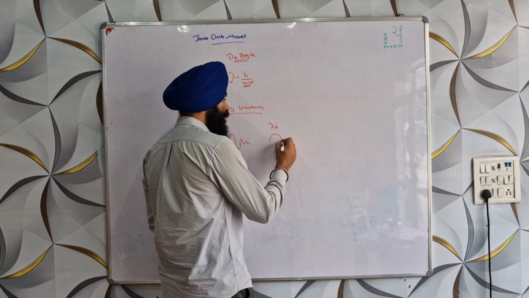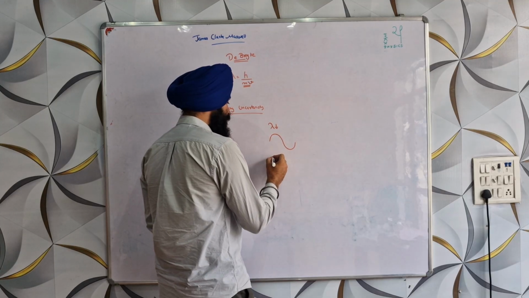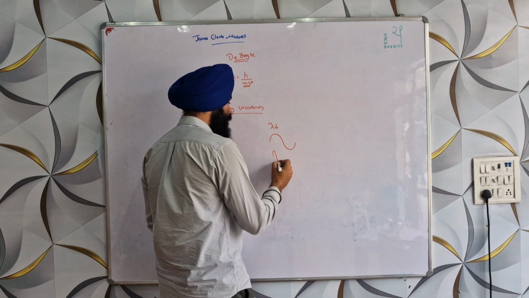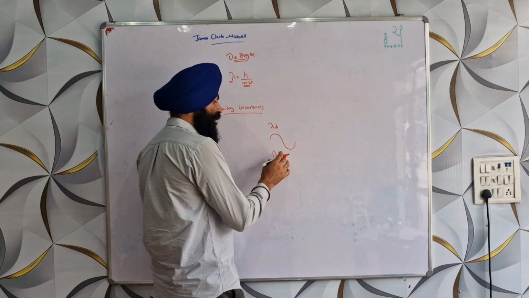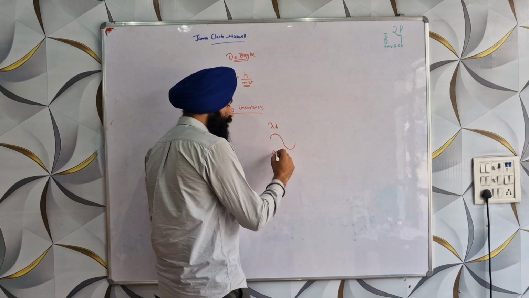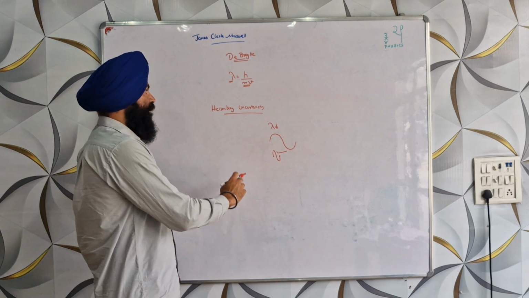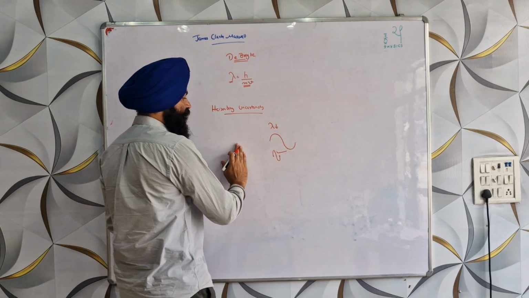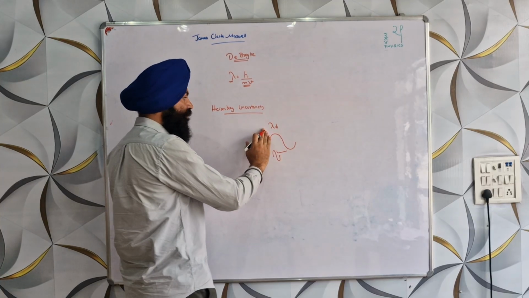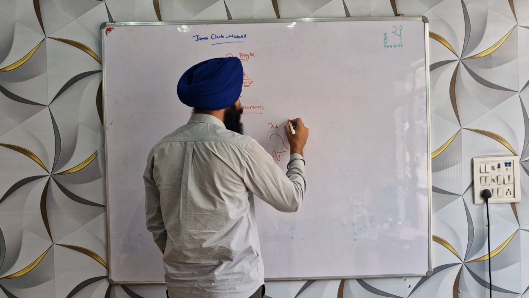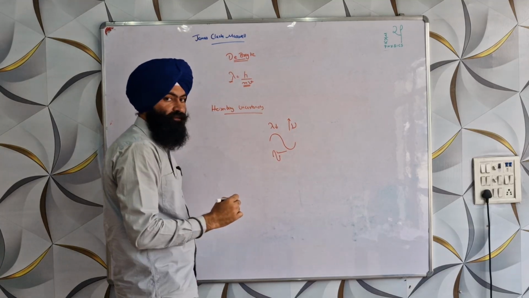For example, we have a wave that has this lambda and we have another wave that has a small lambda, whose position will be accurately measured. But if we have a smaller lambda, we will have a greater frequency.